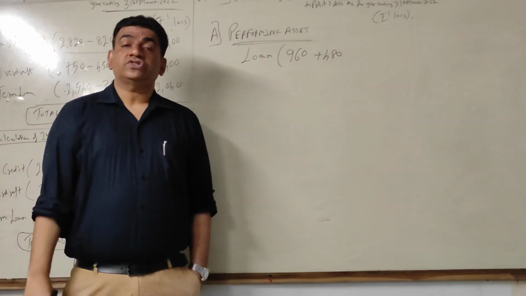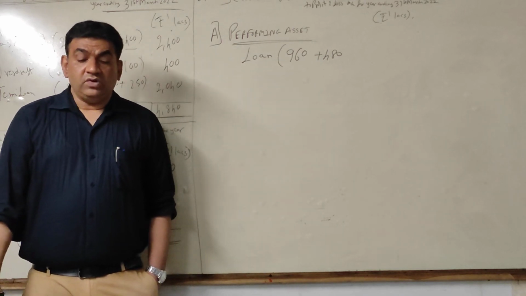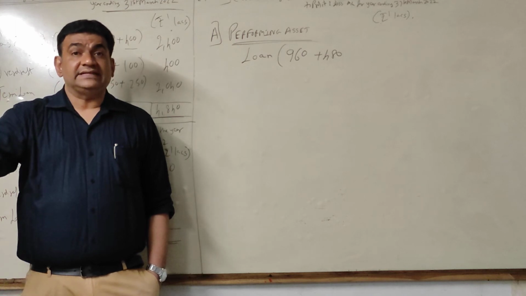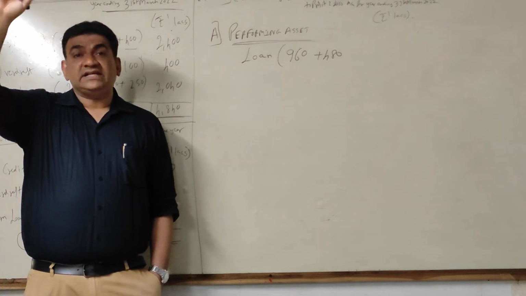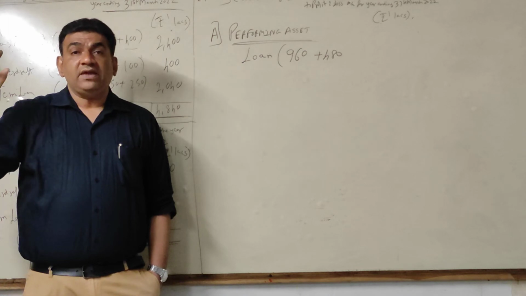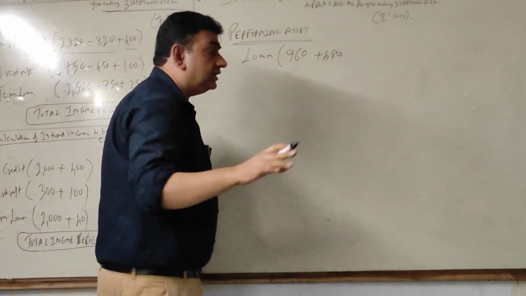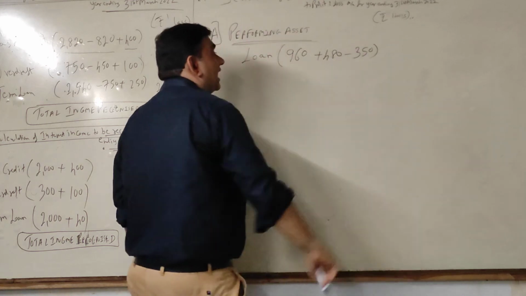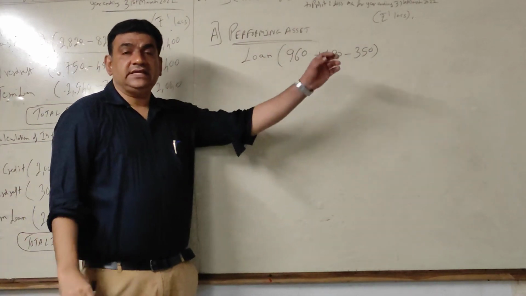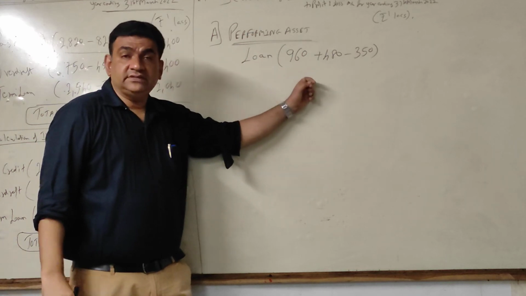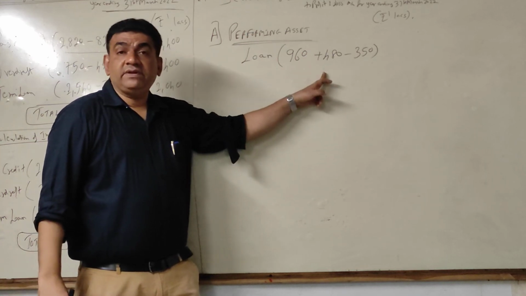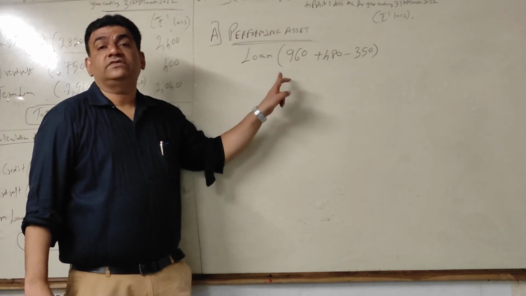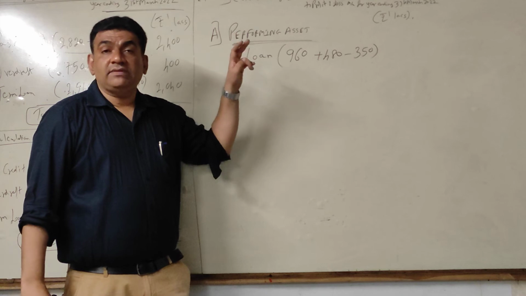And now what is the first column? Accrued on 1st April 21. That means receivable on the first day of the year. This is my income of last year. In performing I want income only of the current year. So last year is in this, so remove it. So in short, see here, received plus receivable on the last day of the year minus receivable on the first day of the year. What you all used to do in NPO?